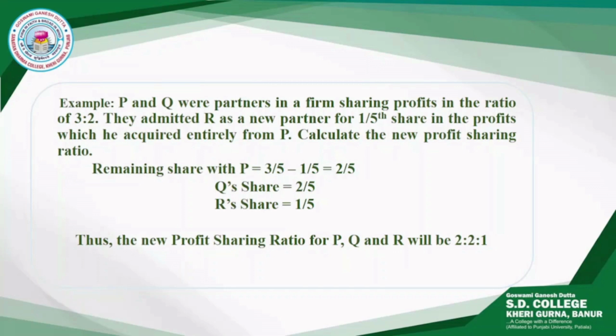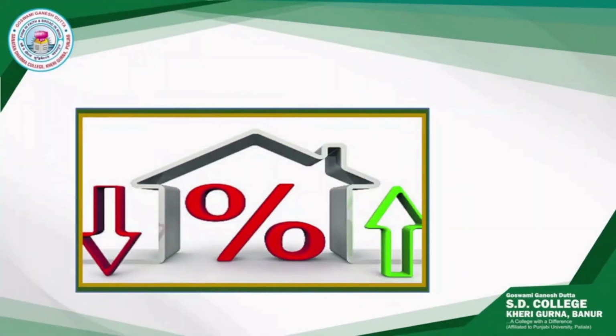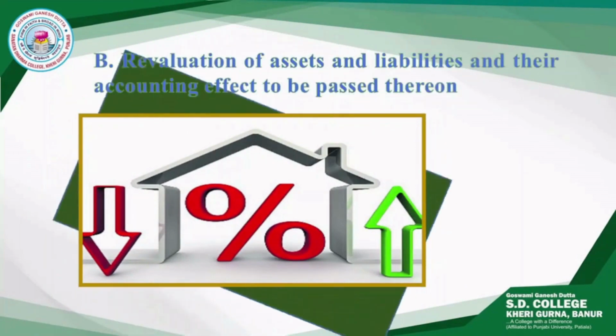So students, this was all about the calculation of the new profit sharing ratio. In all the above cases, we can also calculate the sacrificing ratio by deducting the new ratio of the profit or loss of each partner from their old share. Now, after the new profit sharing ratio, the next topic is the revaluation of assets and liabilities and their accounting effects.